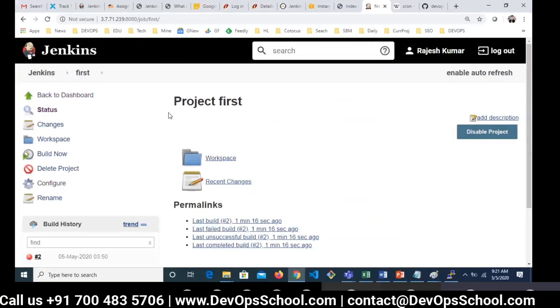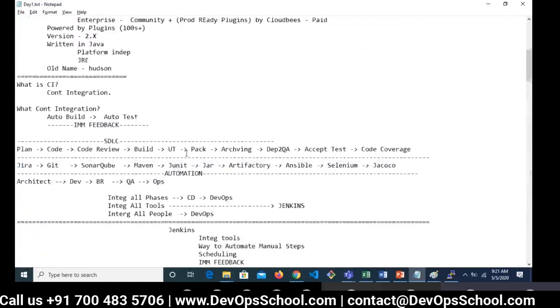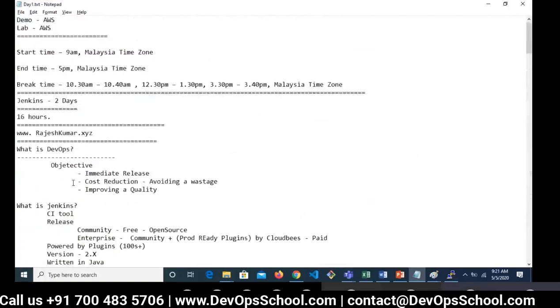By different node, guys? No, why should we go for a different node? That is too costly, right? I have only one job right now. Think about it. If I have 5 Mavens, that means 5 nodes. Too much cost escalation. Remember, DevOps is all about cost reduction. So why should we go for this?